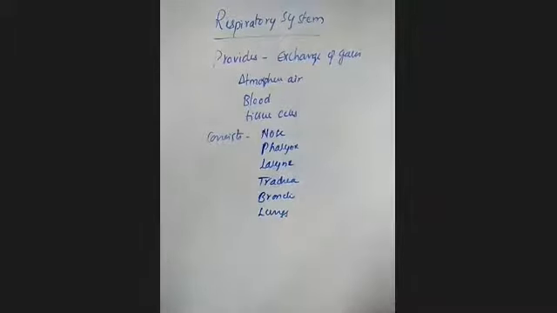These are the different parts of the respiratory system. It provides the exchange of gases between the atmospheric air, blood, and the tissue cells.